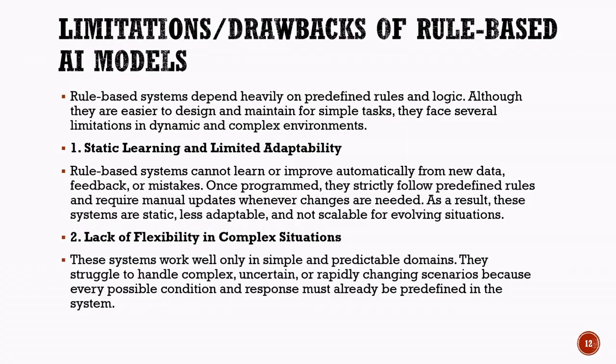Another drawback is the lack of flexibility in complex situations. Rule-based systems perform well when the problem is simple and predictable. However, they struggle when faced with new, uncertain, or rapidly changing scenarios. Since every possible condition and response must be defined in advance, it becomes difficult to create rules for every situation that might occur. As a result, rule-based AI systems are best suited for tasks with clear and fixed requirements, but they are less effective in environments where learning, adaptation, and handling unexpected situations are important.